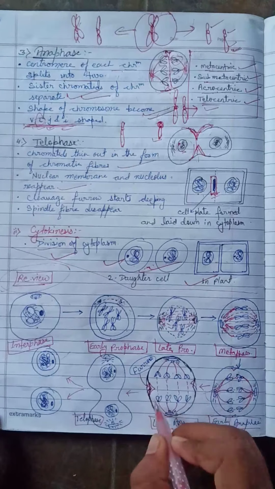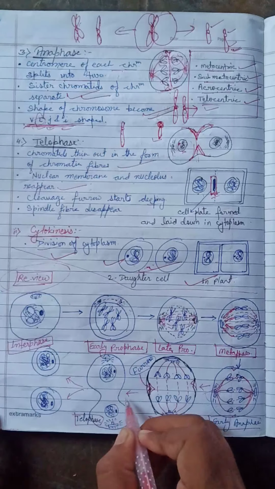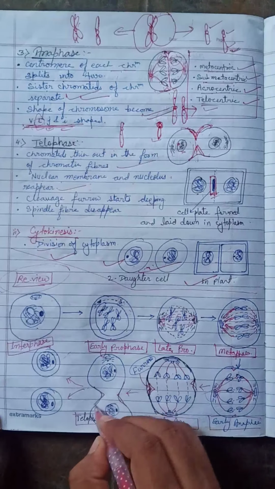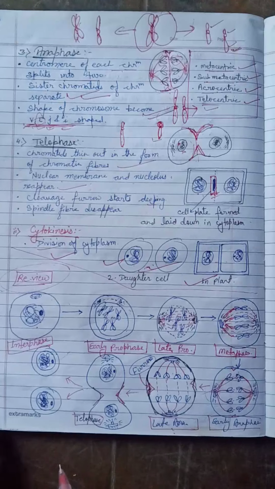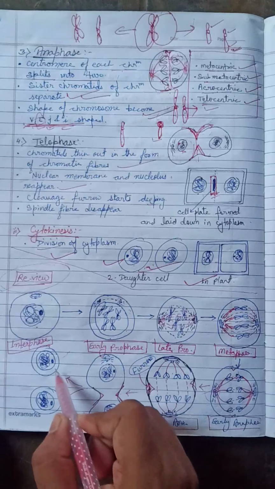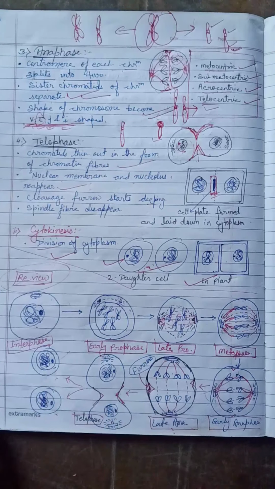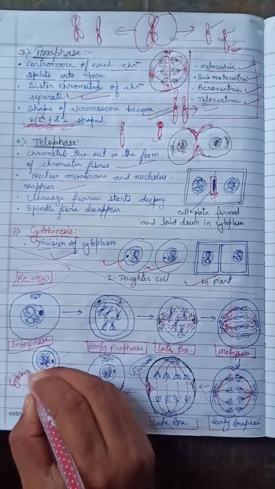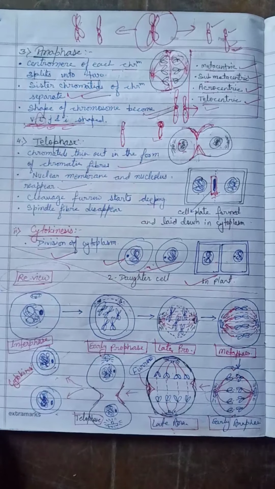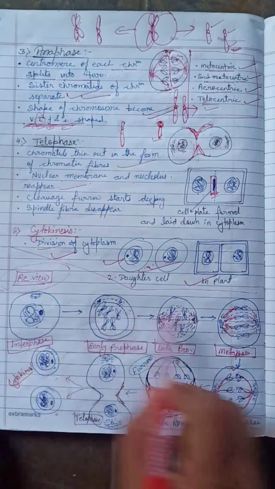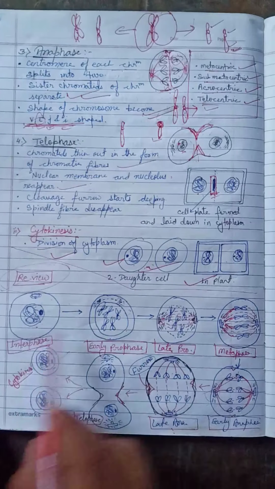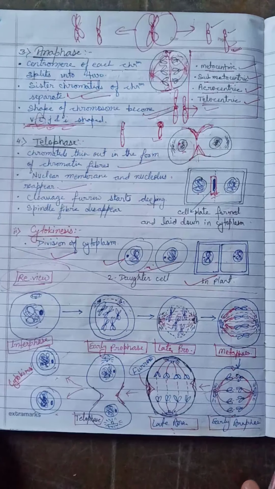That means the furrow started at the anaphase, and in the telophase the furrow becomes deeper and deeper. After that it gives two different daughter cells in cytokinesis. Can you see in here? That was the complete review of mitosis division.